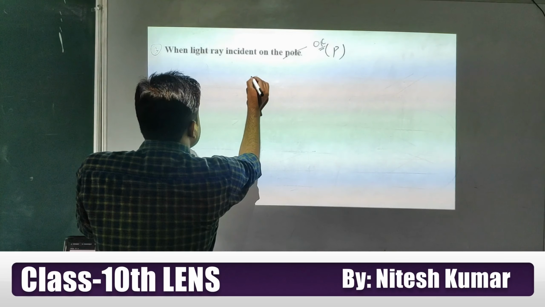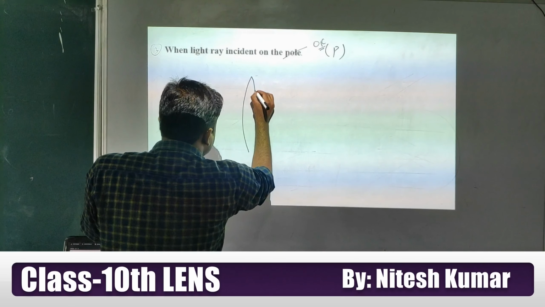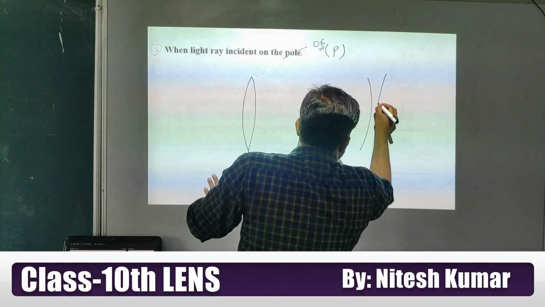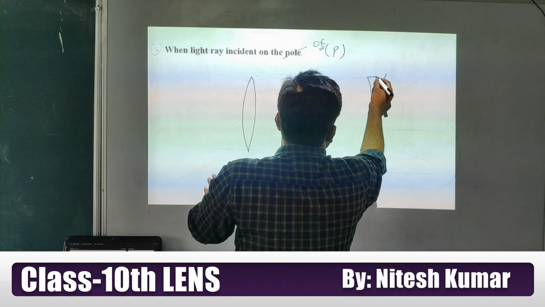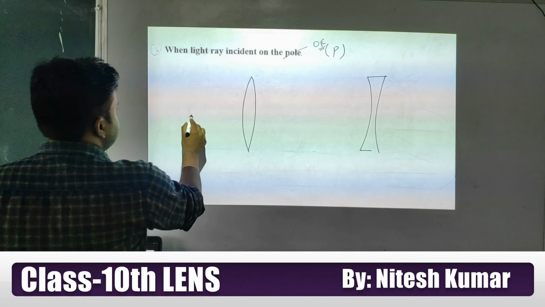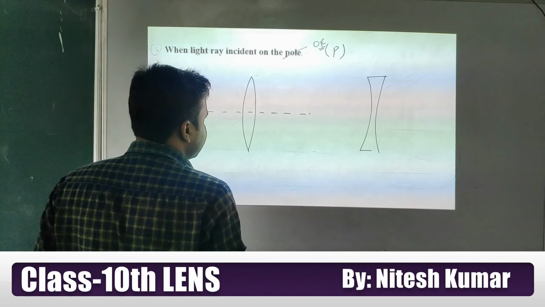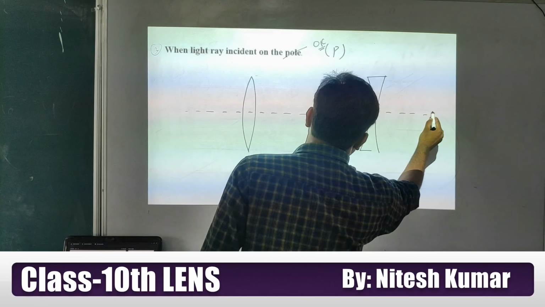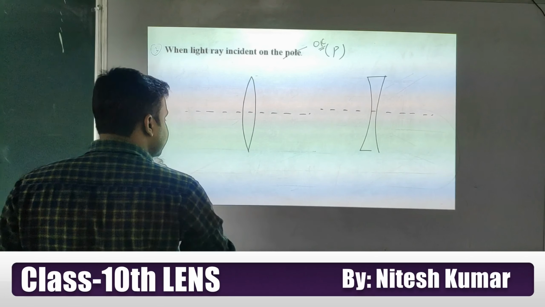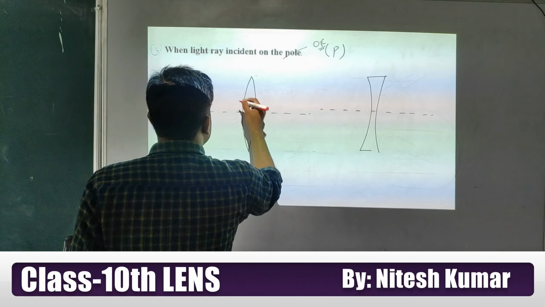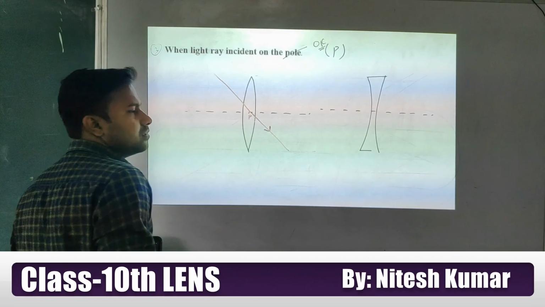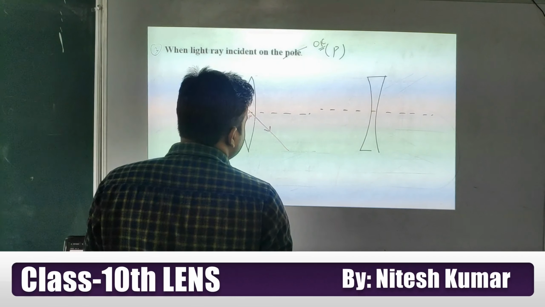So look at this. Here, if we have a convex lens or concave lens, I'm considering both cases, because we are going to draw the ray diagrams for concave and convex. So look at this, students. If our ray is passing from here, if this one is the pole, and if the ray is passing from this optical center, sorry, not pole, optical center, now what will happen?